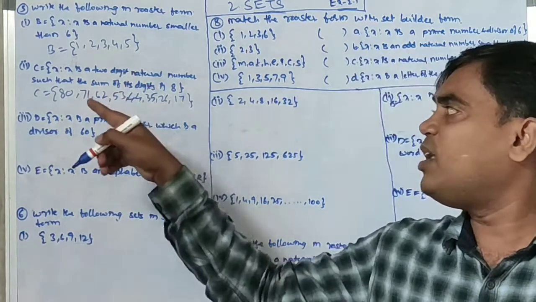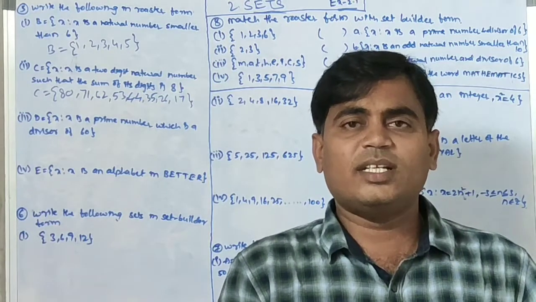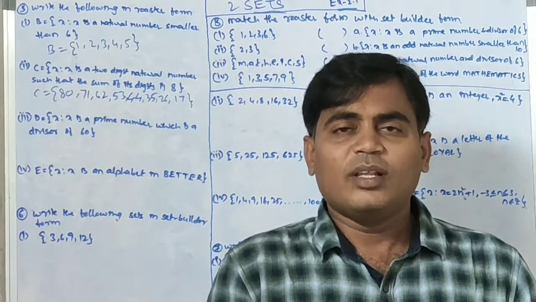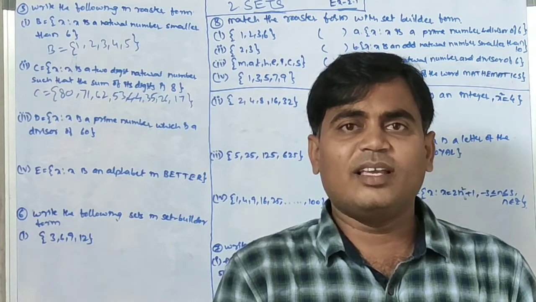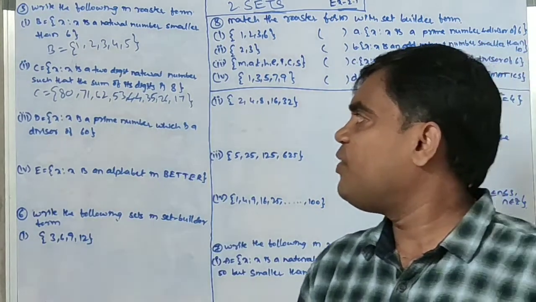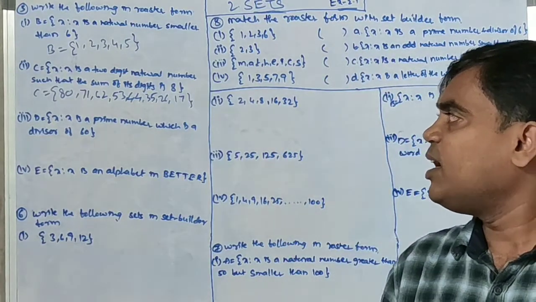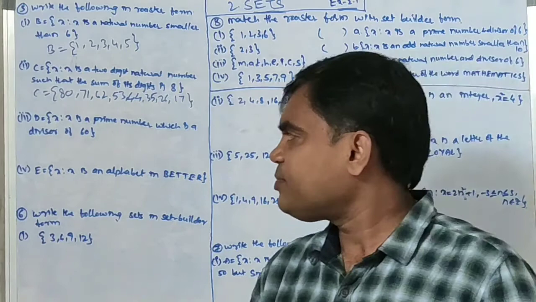The set builder form is given; this is the roster form: the 2-digit numbers whose sum of digits is equal to 8 are 80, 71, 62, 53, 44, 35, 26 and 17. Next, D.